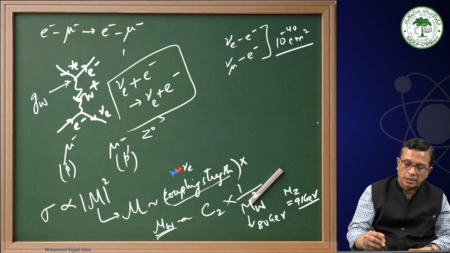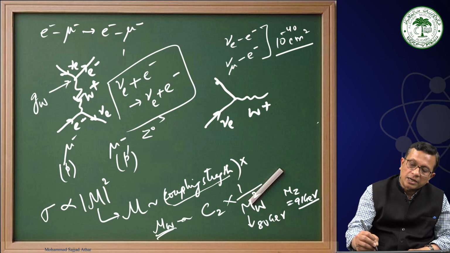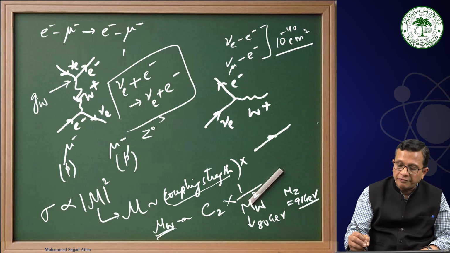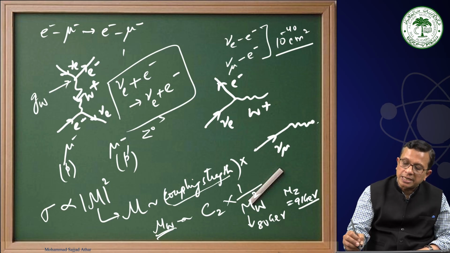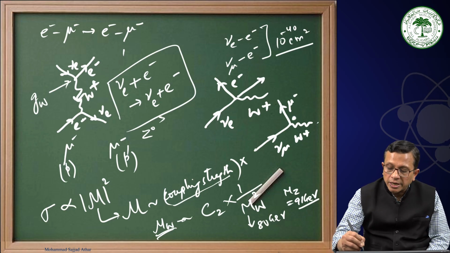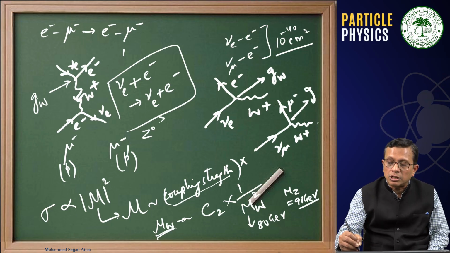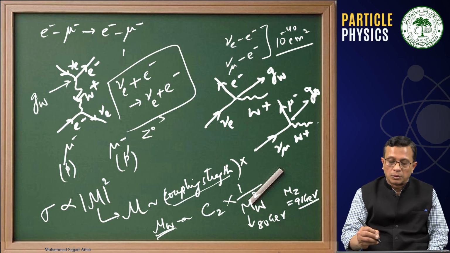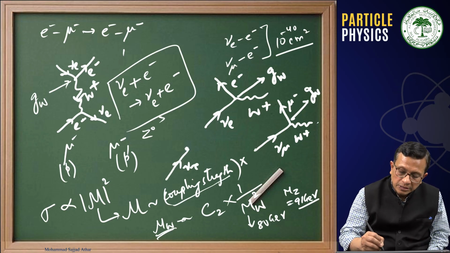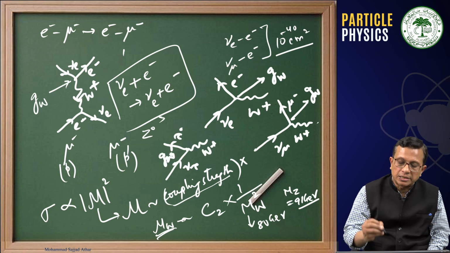This states that if you have a ν_e which is emitting a W⁺ and getting converted into an electron, or you have a ν_μ that is emitting a W⁺ and getting converted into a muon, the coupling strength here and here, if I represent it here by G_W, then here also I have to represent it by G_W. Or if I have a ν_τ and a τ⁻ W⁺, this is represented by G_W.